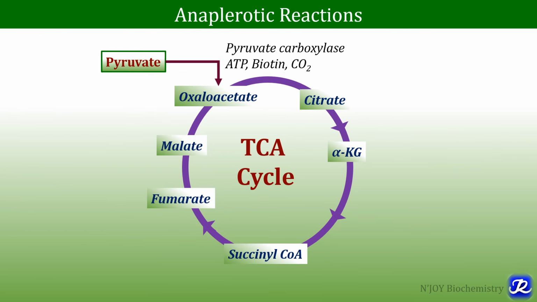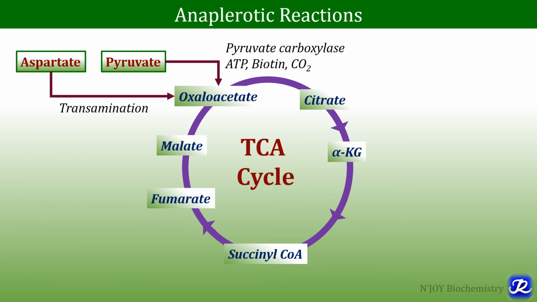First is carboxylation of pyruvate to oxaloacetate. This carboxylation reaction requires ATP, biotin and CO2, and this is responsible for keeping the concentration of oxaloacetate. Second is transamination of aspartate to oxaloacetate. So this intermediate of the TCA cycle, oxaloacetate, is derived from pyruvate and aspartate, and these are the important anaplerotic